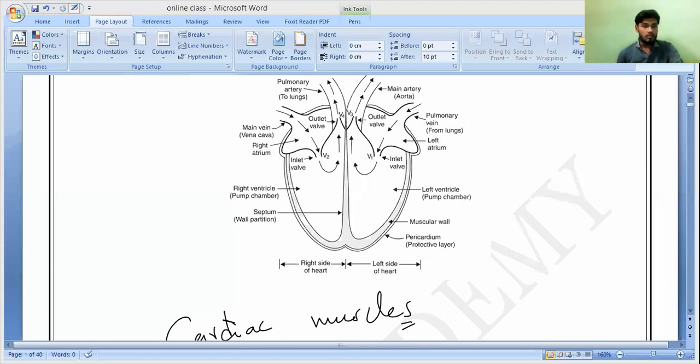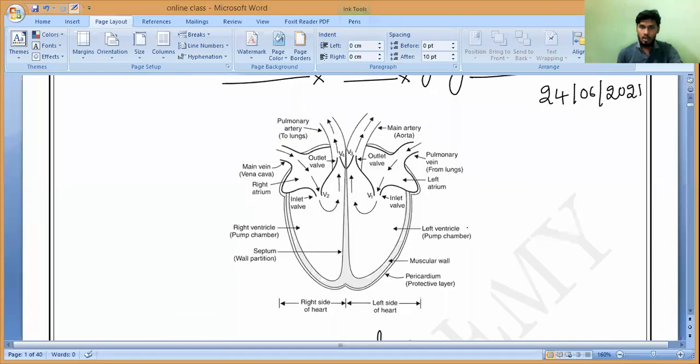In the picture you can observe the left atrium and the left ventricle, and on this side we have the right atrium and right ventricle.